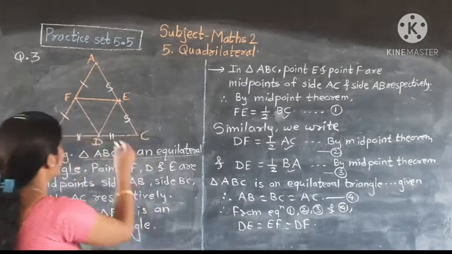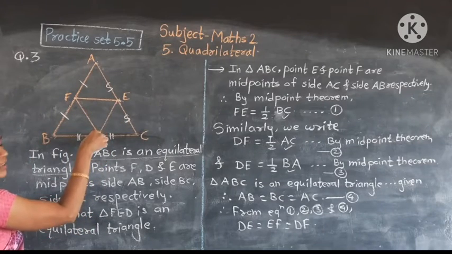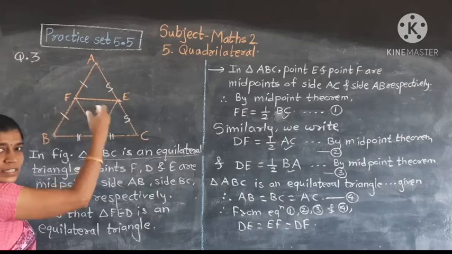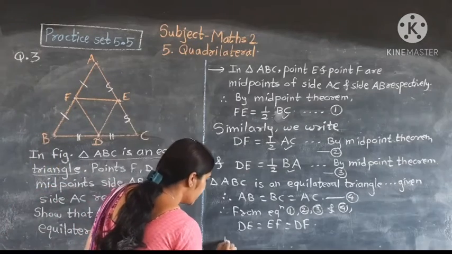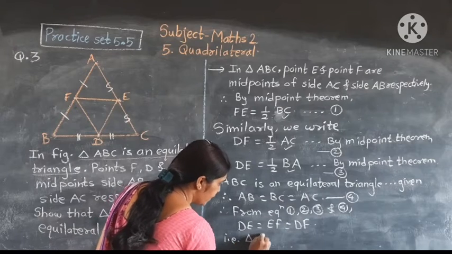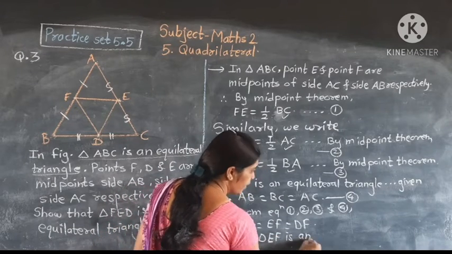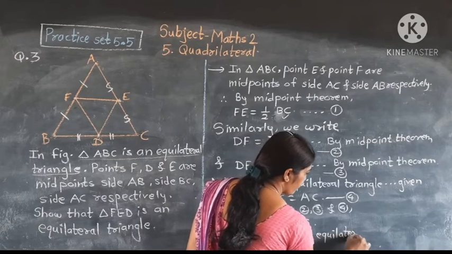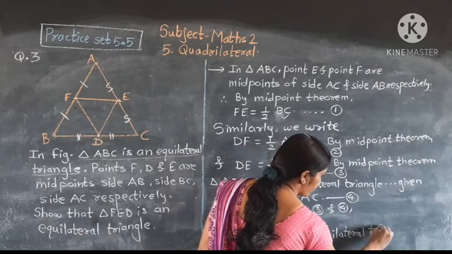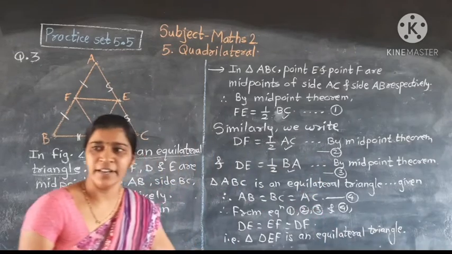That is, in triangle DEF, DE is equal to EF is equal to DF. All sides are equal, which means triangle DEF is an equilateral triangle. So we had to prove this equilateral triangle.